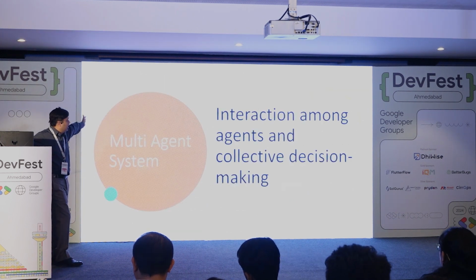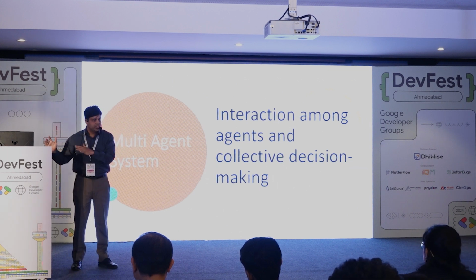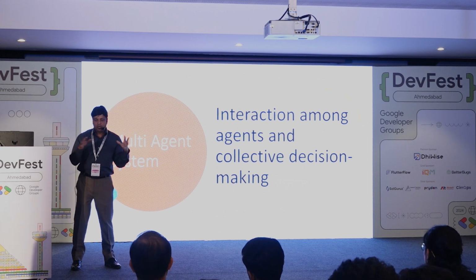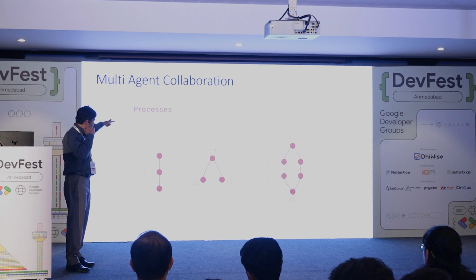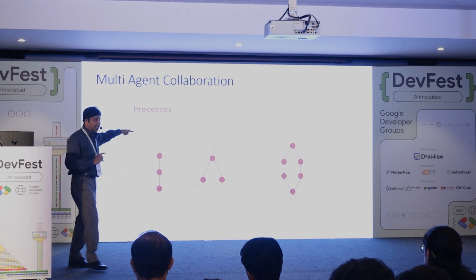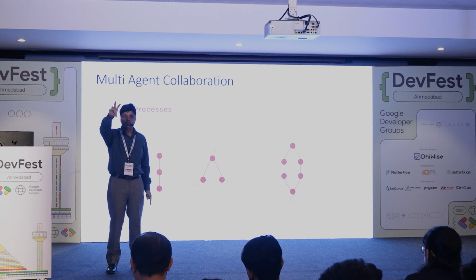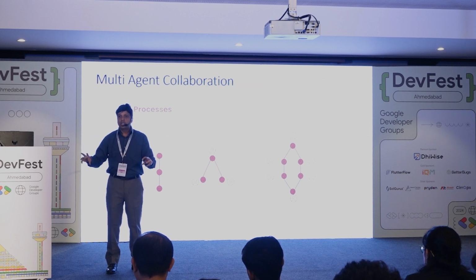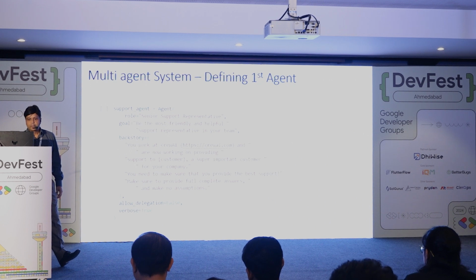Now, what is a multi-AI agent system? A multi-AI agent system is when you have multiple agents. So it's not one agent. There are multiple agents which can interact and work together. They can work one by one, and they can also work in hierarchy. For example, you can define a boss, let's say a senior software developer, and then you can design one software developer and one QA. So agents can work in hierarchy as well, and we can also have asynchronous AI agents.